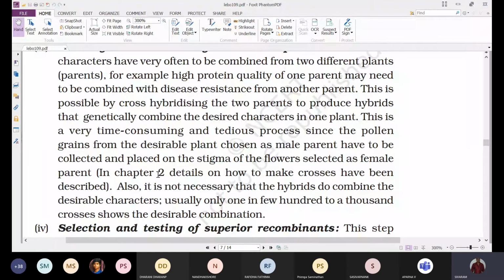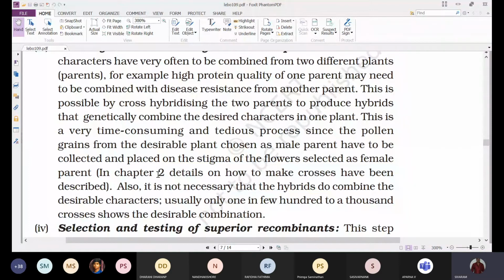So we have to grow these male and female parent plants. We have to undergo pollination, we have to produce seeds, and those seeds are raised and we observe the characters, whether it is showing high yielding and disease resistance or not. And later we have to produce in large number, and later we have to release to the market. If it is not successful, again we have to follow the same procedure starting from the first. That's why we are saying that it is very time consuming and complex. It is complex because it is not as simple as we are saying.